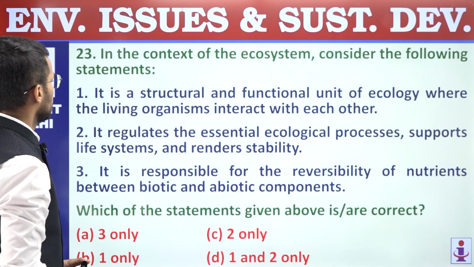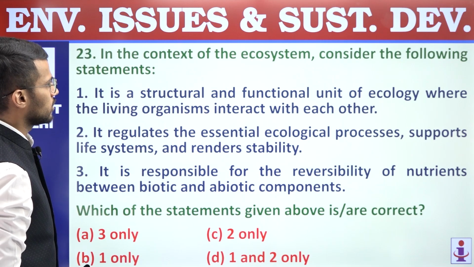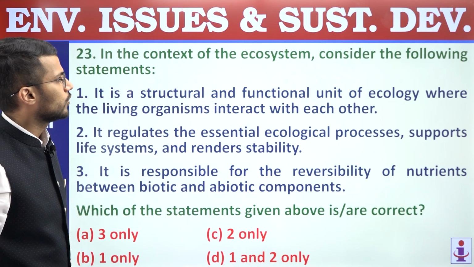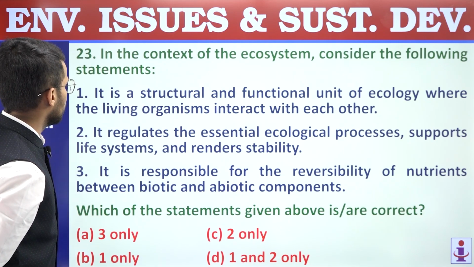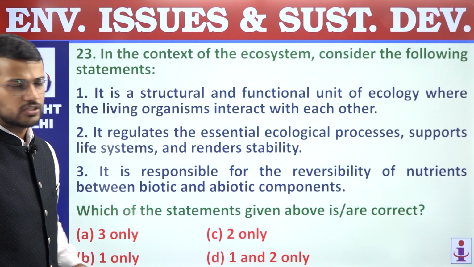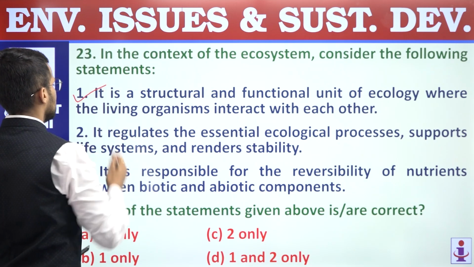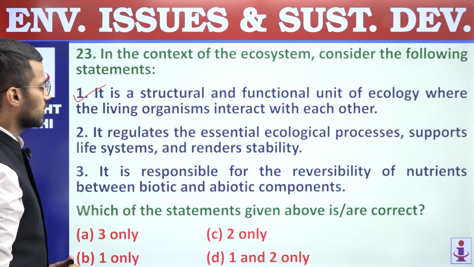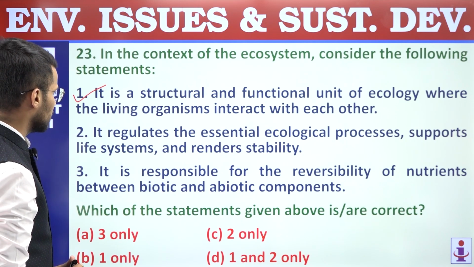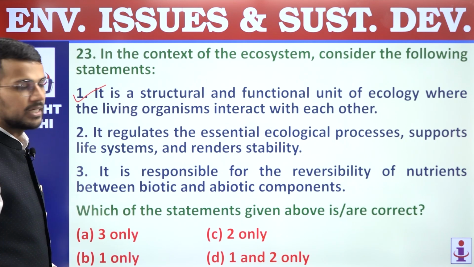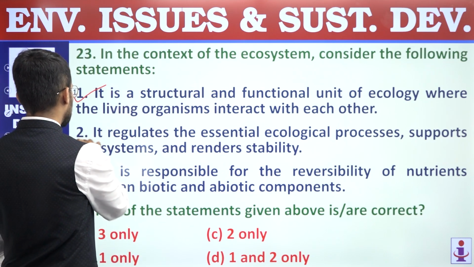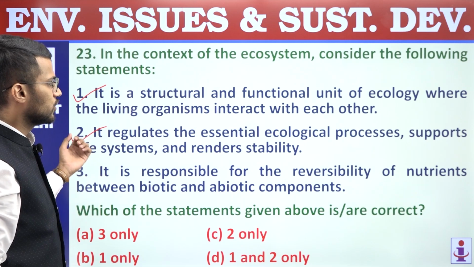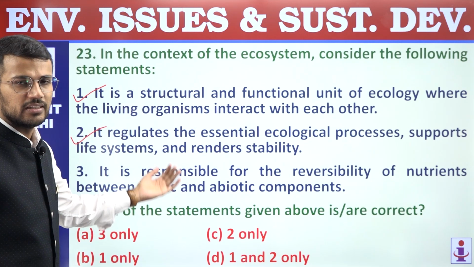Next, 23rd. In the context of the ecosystem, consider the following statements. First, it is a structural and functional unit of ecology where the living organisms interact with each other. So this is the definition of ecosystem. Second, it regulates the essential ecological processes, supports life systems, and renders stability. Right? This statement is also correct because there are many functions carried out under the ecosystem which ensure that there is stability in the environment.